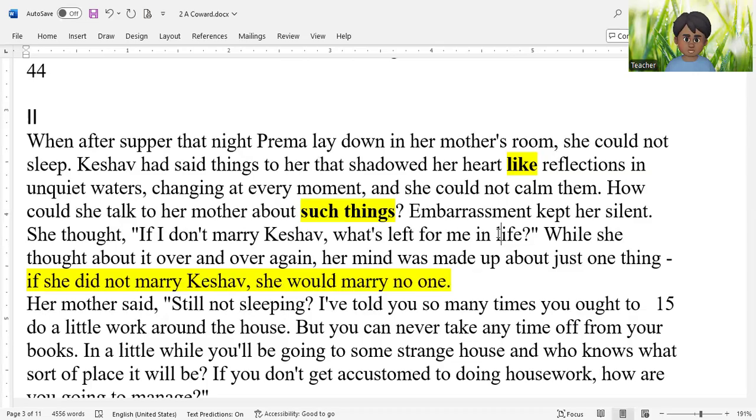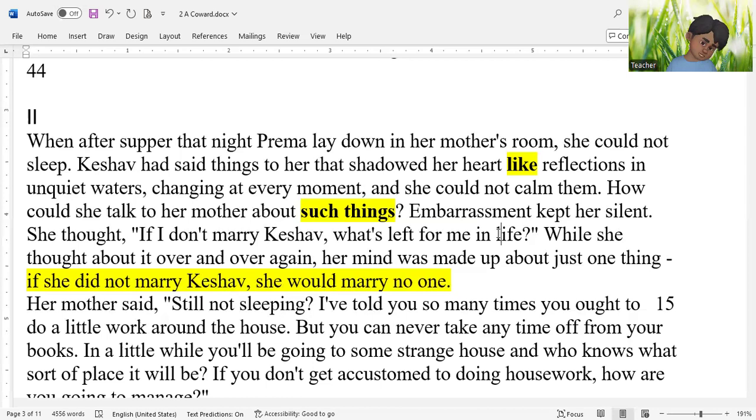While she thought about it over and over again, her mind was made up about just one thing. What? If she did not marry Keshav, she would marry no one. And Keshav also said the same in section 1. If you remember, Keshav said that if you say no, I will end my life. Here now Prema says if she did not marry Keshav, she would marry no one.